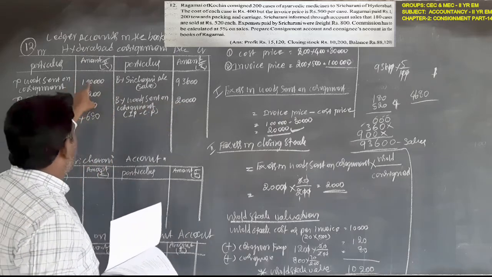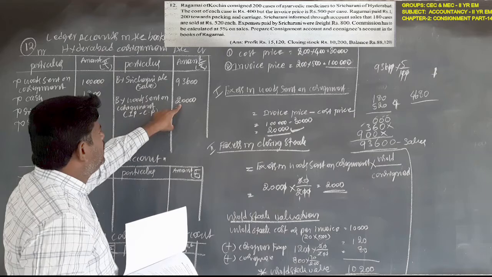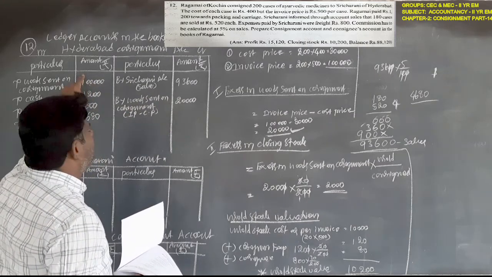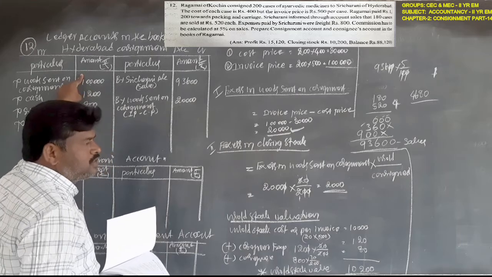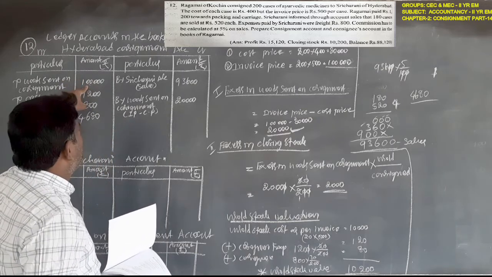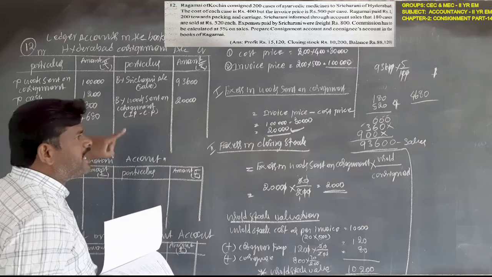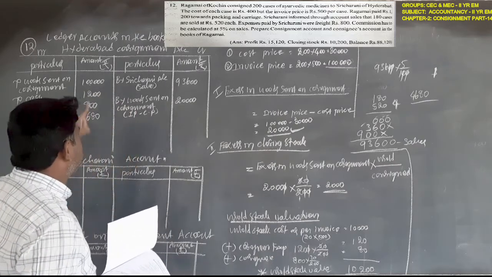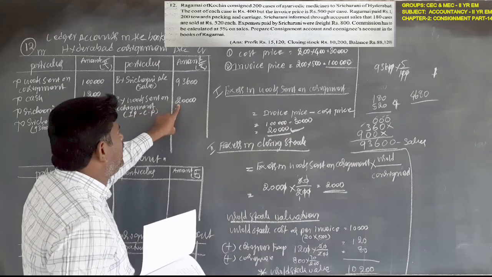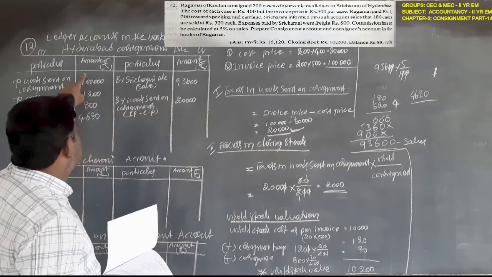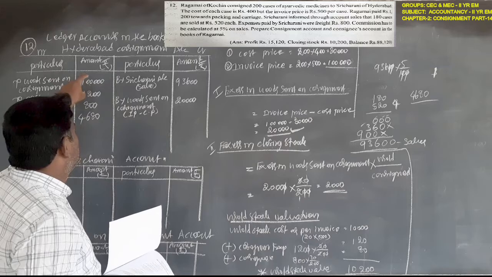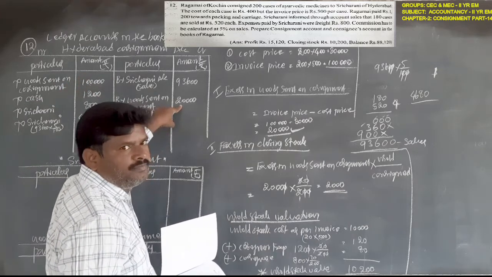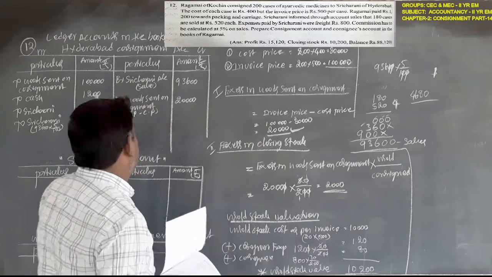Because 1 lakh rupees minus 20,000 equals 80,000 rupees. So the 20,000 excess on goods sent on consignment, for cancellation purpose, will be recorded on the credit side, because it is excess included in the 1 lakh.